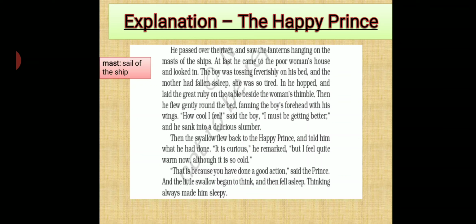So now what happened? At last he came to the poor woman's house and looked in. So when the swallow flew over the river, the ship also came along the way. So lanterns were hanging on their sails, and finally the swallow reached the woman's house.